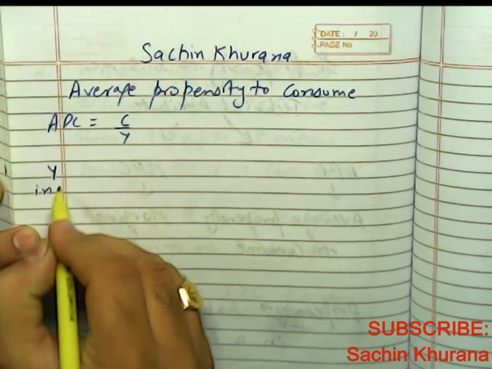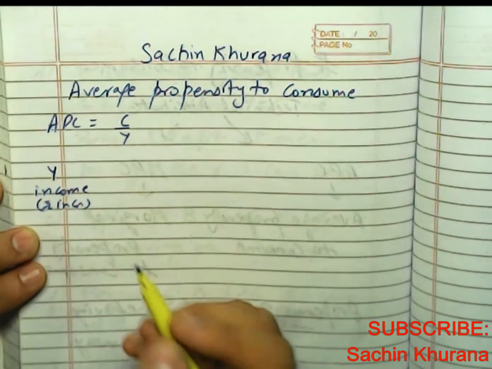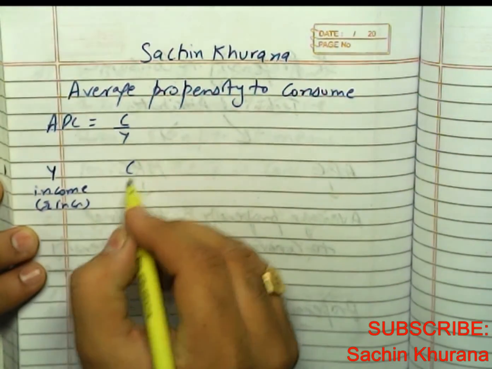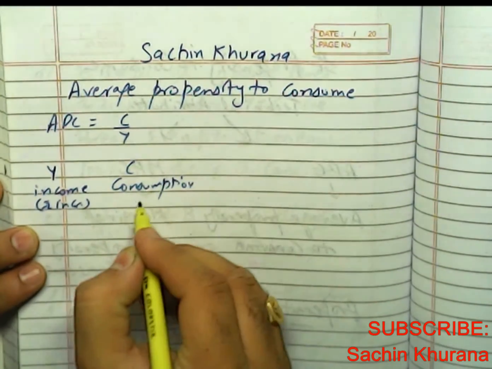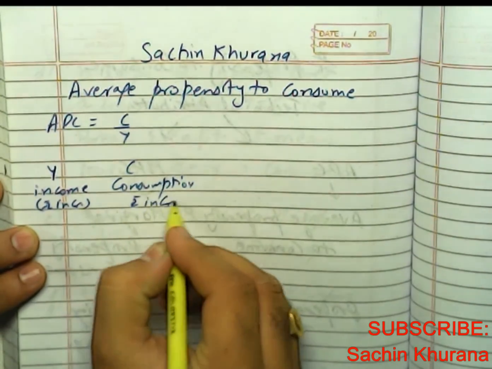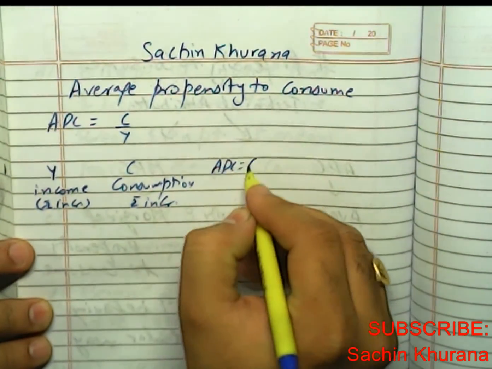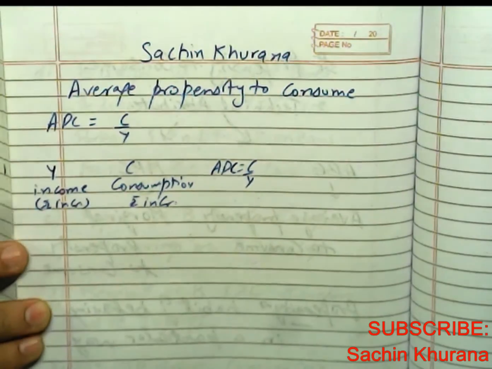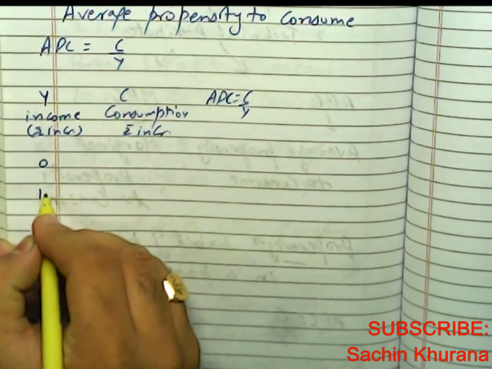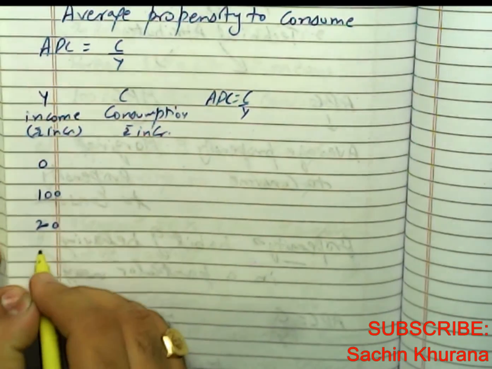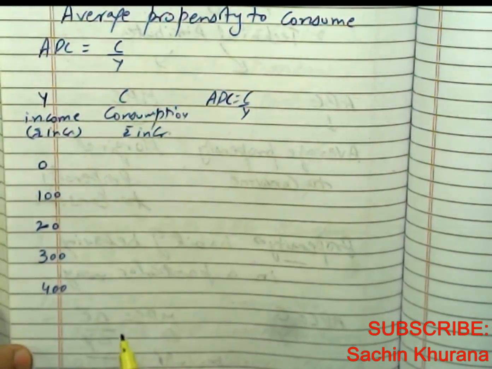Let's take income level in rupees crores. Next, the consumption in rupees crore. Now let us calculate APC, that is C upon Y. So we'll take 5 income levels: 0, 100, 200, 300 and 400.